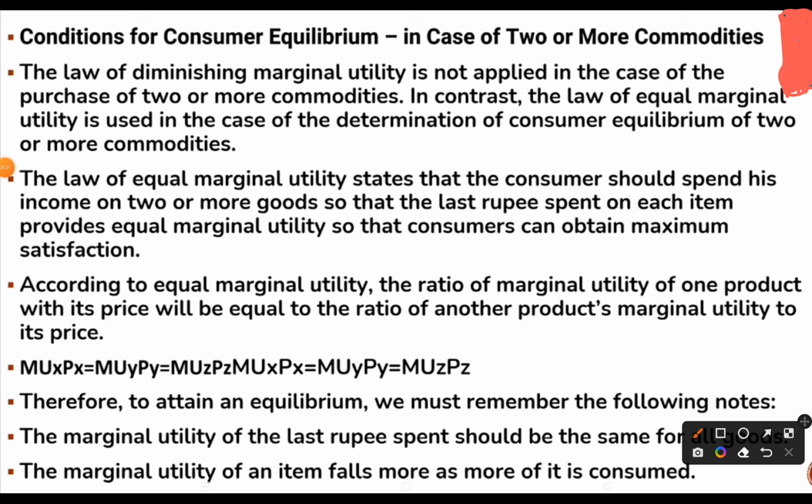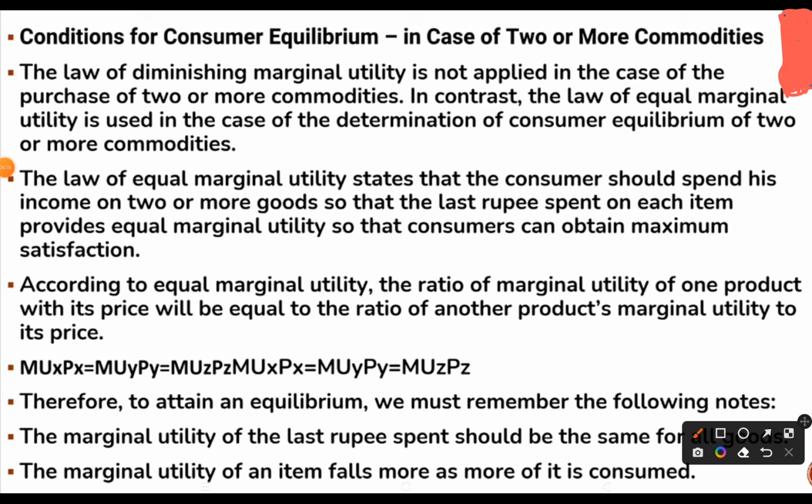According to the equal marginal utility, the ratio of the marginal utility of one product to its price will be equal to the ratio of another product's marginal utility to its price. MUX/PX = MUY/PY = MUZ/PZ.